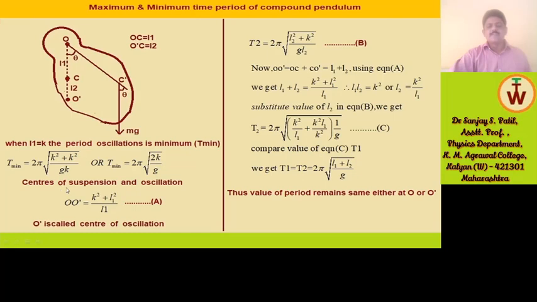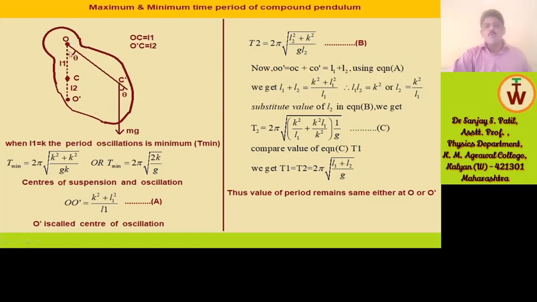Centers of suspension and oscillation. OO' = (k² + L1²)/L1. So this is, suppose, equation A. O' is called the center of oscillation, and O is called the center of suspension. These are the two points, O and O'. T2 = 2π√((L2² + k²)/(gL2)). This is, suppose, equation B.